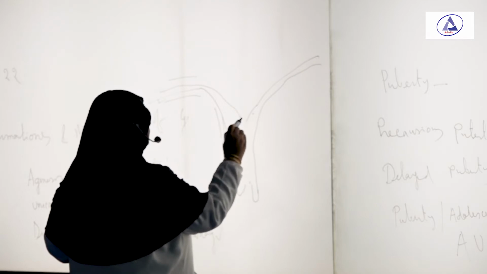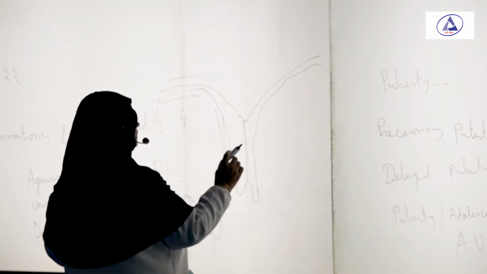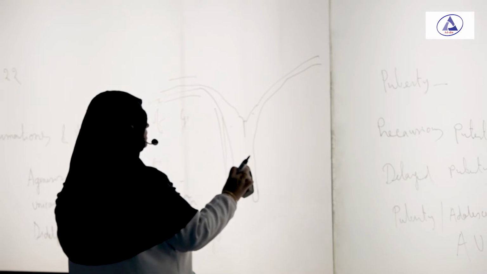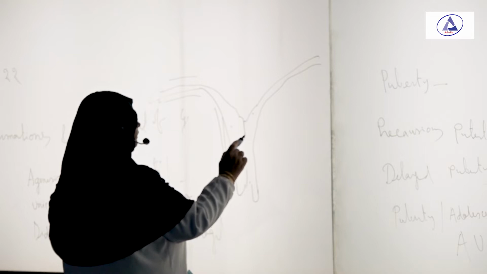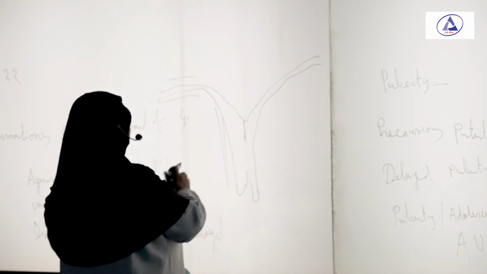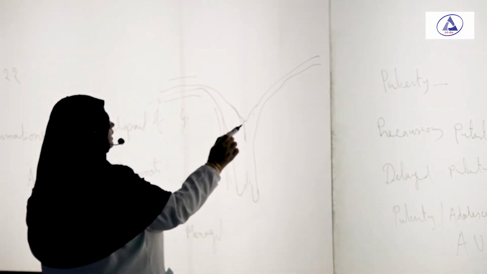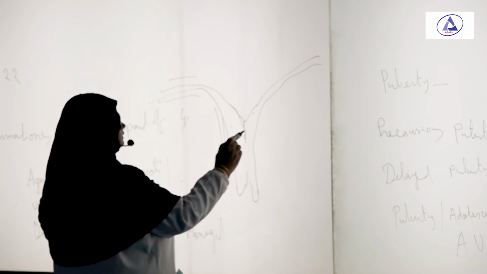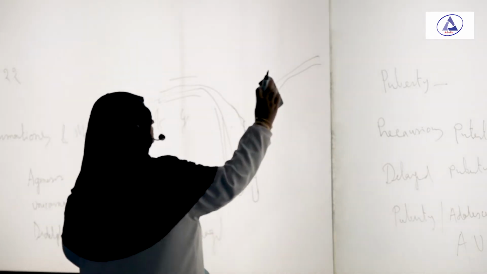Now if there is no cannulation, then septate uterus, and if there is part of the cannulation, then partial septum. If only one duct is formed, then what is it?